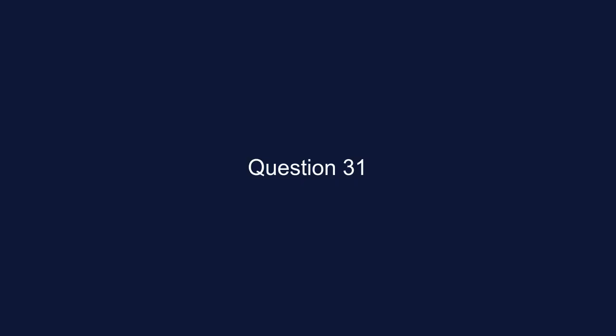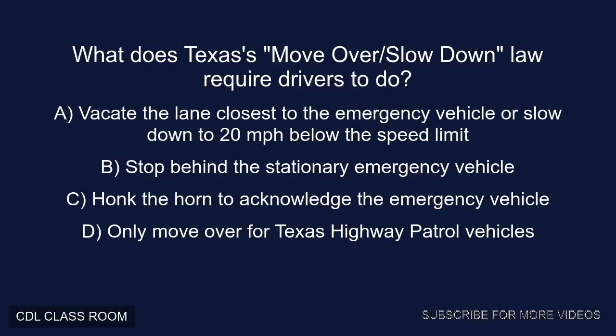Question 31. What does Texas's Move Over or Slow Down law require drivers to do? A. Vacate the lane closest to the emergency vehicle or slow down to 20 mph below the speed limit. B. Stop behind the stationary emergency vehicle. C. Honk the horn to acknowledge the emergency vehicle. D. Only move over for Texas Highway Patrol vehicles. Correct answer, A. Vacate the lane closest to the emergency vehicle or slow down to 20 mph below the speed limit.